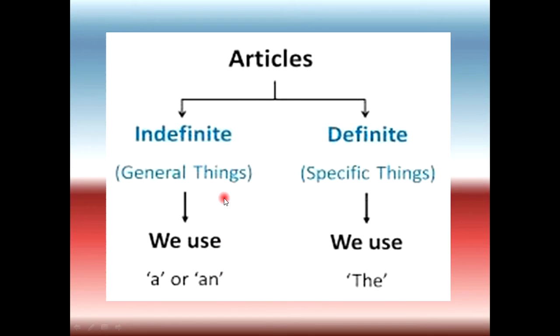Articles have two subcategories, indefinite and definite. Indefinite is used with general things, common things: we use "a" or "an" with them. Definite is used with specific things, and that is "the".